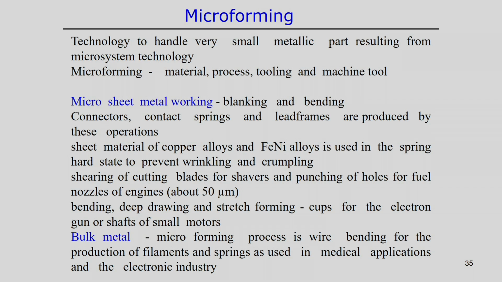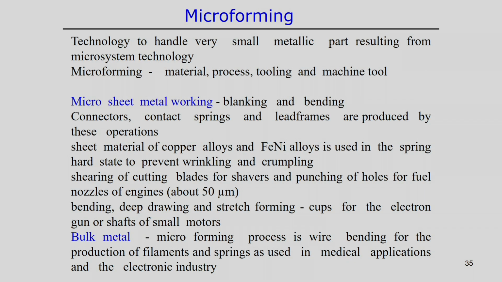Even bulk metal is possible to handle by microforming processes. In these cases, microforming is wire bending for the production of filaments. So, we see the filaments and the springs used in medical applications and the electronic industry. So, from bulk metal, this microforming process is also applied for this particular application.